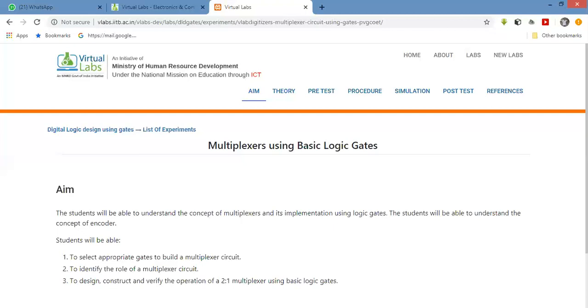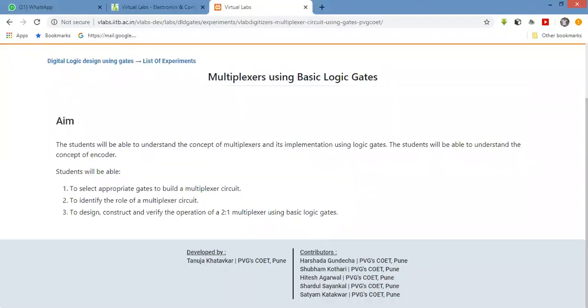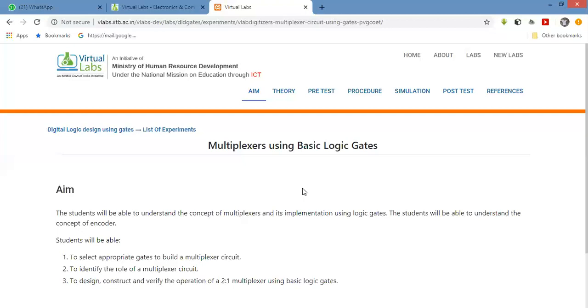Y depends on the present inputs A and B. So it is an example of a combinational circuit. In a combinational circuit, the present output depends only on the present input. Similarly, multiplexer is one example.